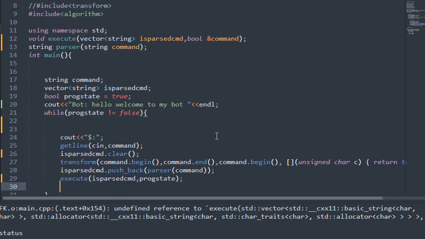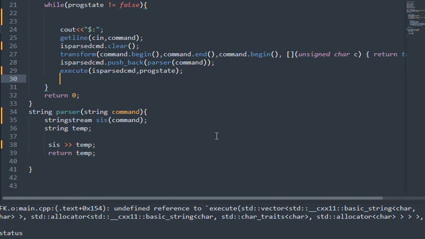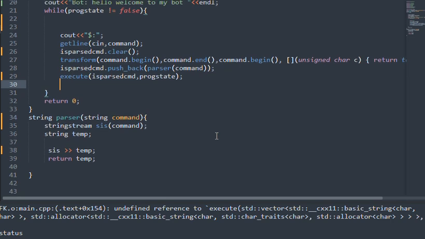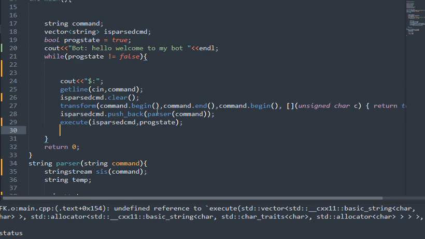I think we are not even parsing it. Are we parsing it? We are not even parsing it. I just declared it. I should have. Oh no, we are parsing it. Here is the function parser where we are passing the command, and that is returning some string which we are pushing back to the parsed command vector.